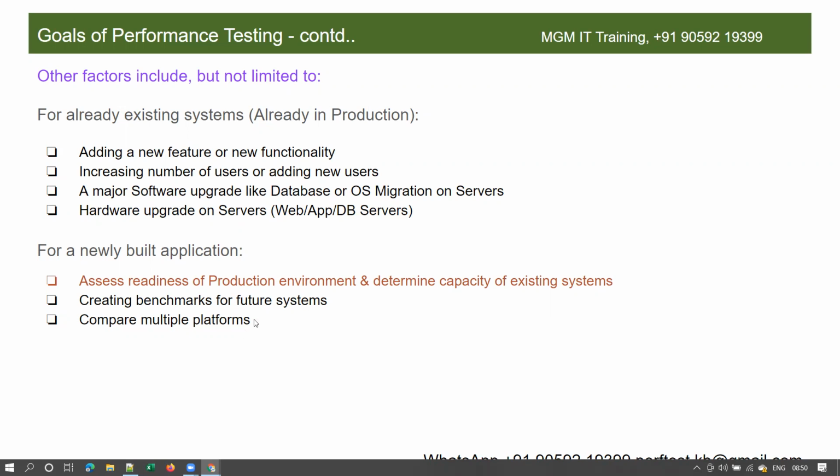So if the client wants to compare multiple platforms, it means they want to compare how the application performance will be on Red Hat Enterprise Linux and CentOS, right? Or how the application performance will be on Windows operating system and Linux operating system. To compare such multiple platforms also, we do performance testing and compare performance characteristics with different system configurations. I'll explain these system configurations later on.